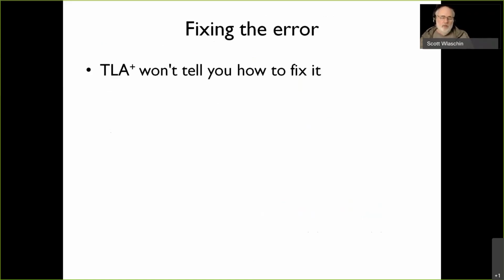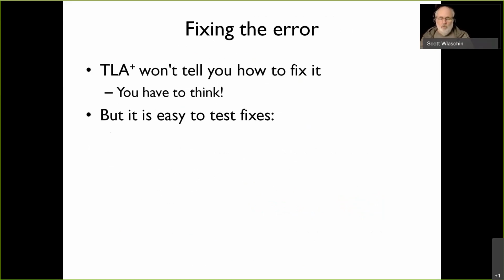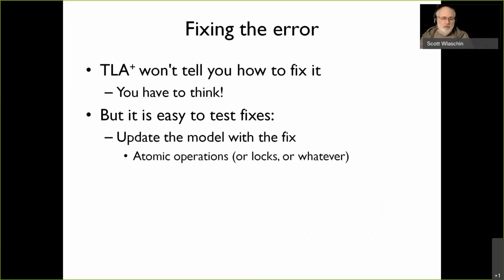So TLA Plus won't tell you how to fix the error. You have to think. But when you want to test the fixes, you just update the model with the fix. So let's say I want to make the operations atomic, or I want to add locks, or whatever it is. I update the model to do these things, and then I can rerun the model checker.